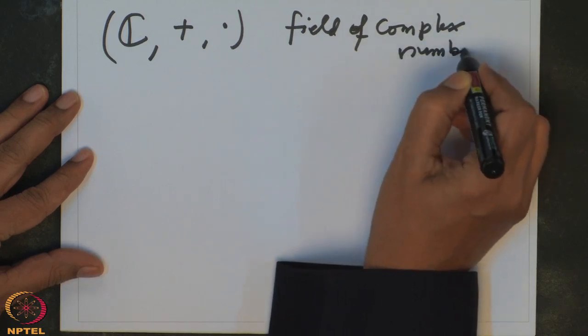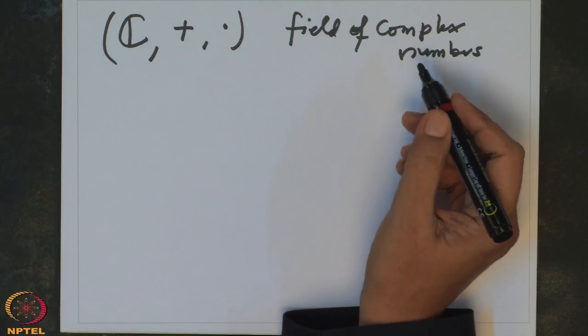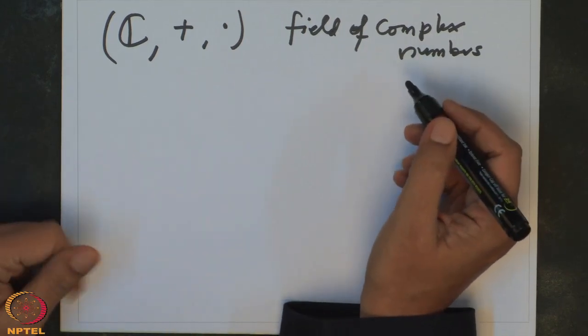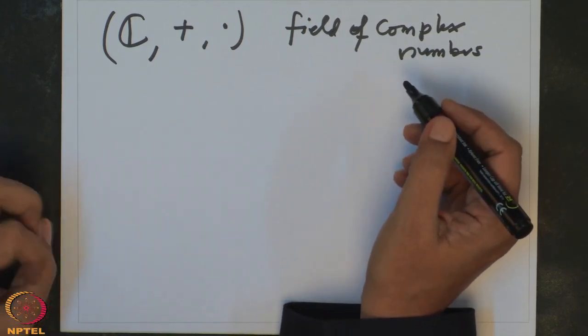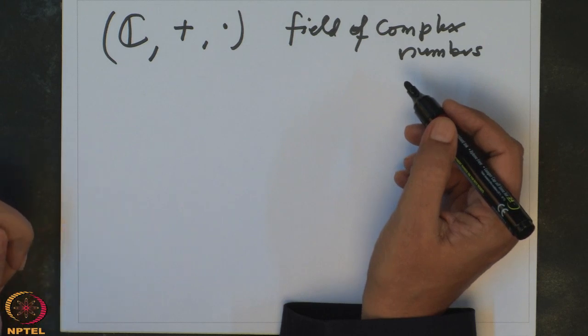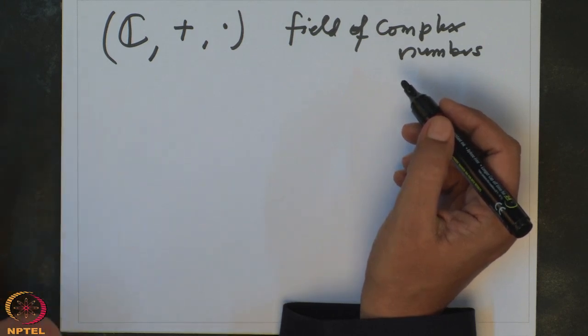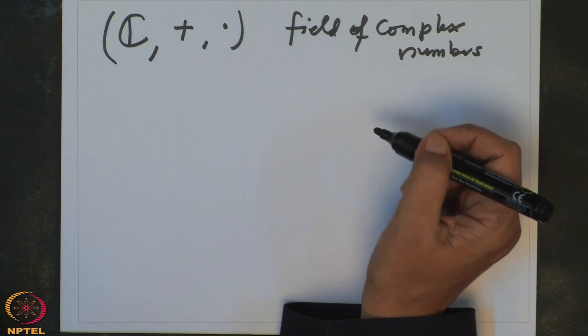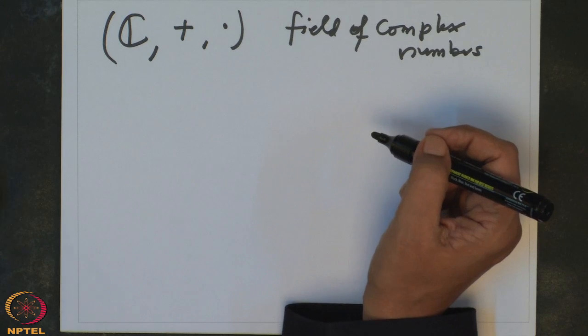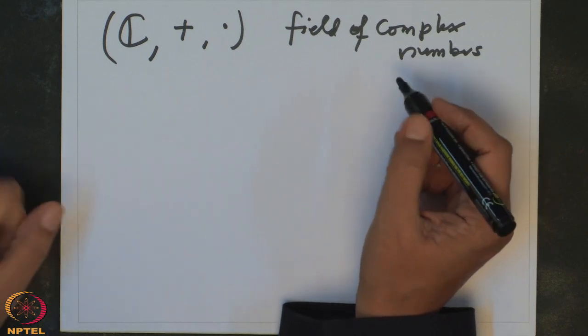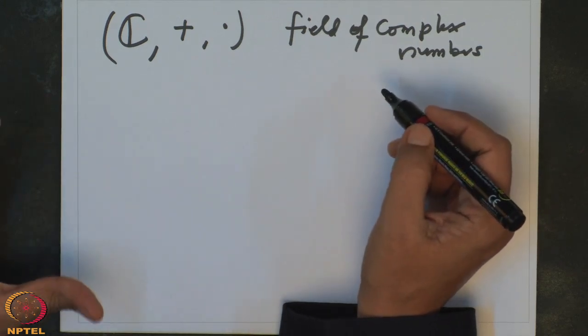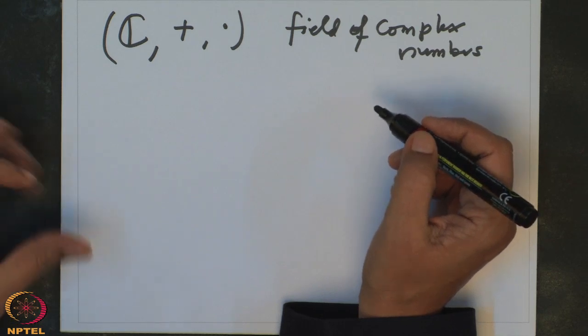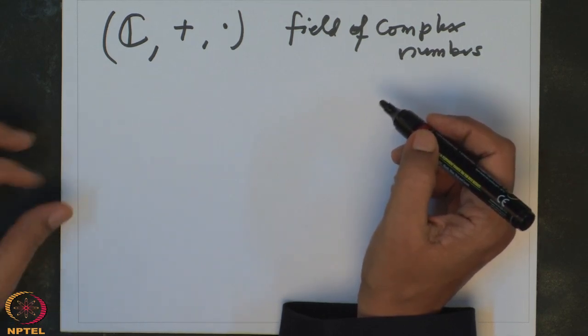So again, if one looks at the historical perspective, till Steinitz, people were not very clear about complex numbers. But after Steinitz's paper came, many things became more and more clear.